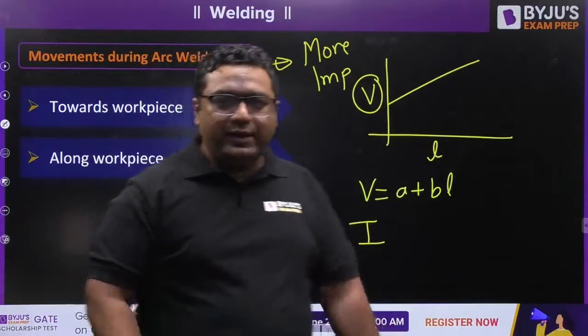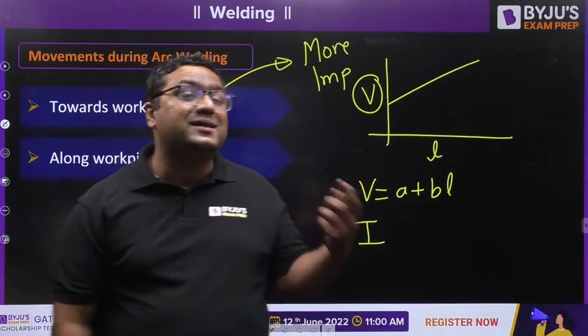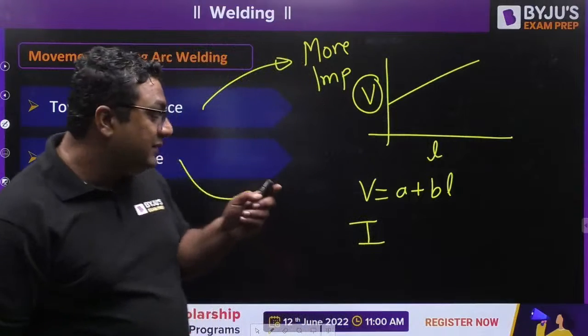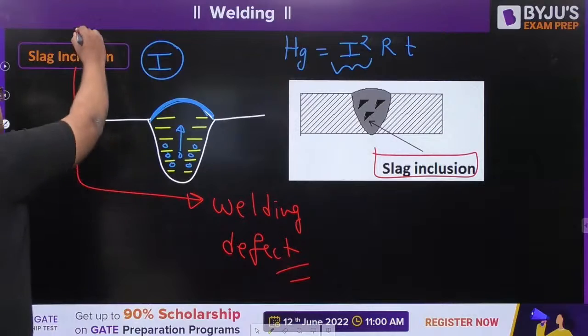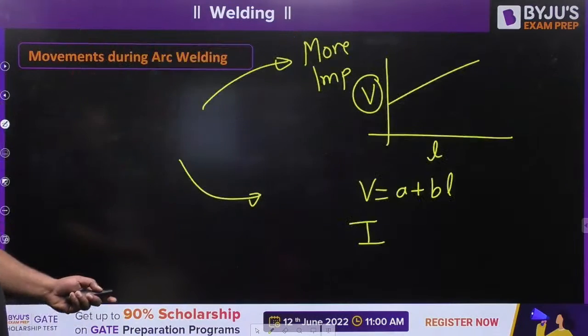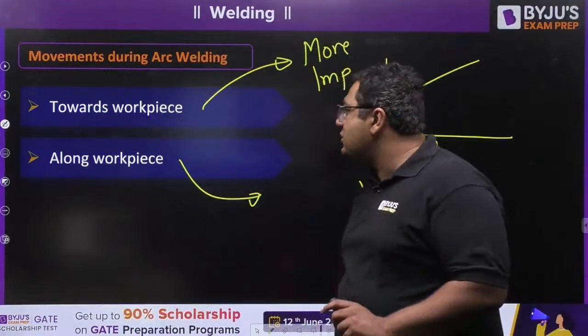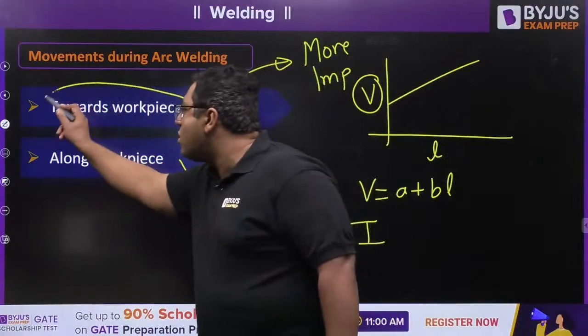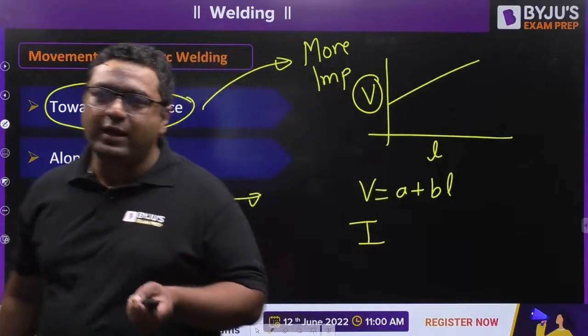If that kind of variation happens, the current setting gets disturbed, and then you can understand that we would have defects like slag inclusion. Because of that, of these two movements, the first movement is more important and the second movement is less important.